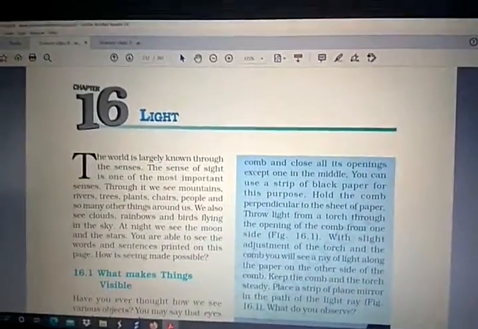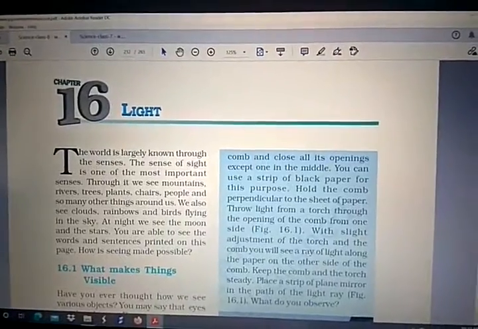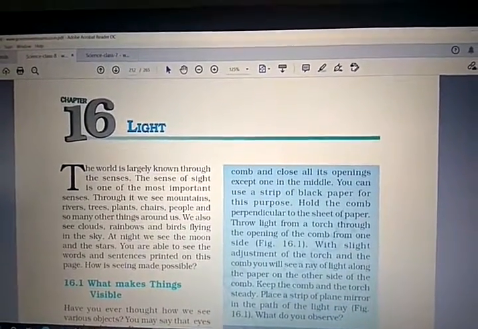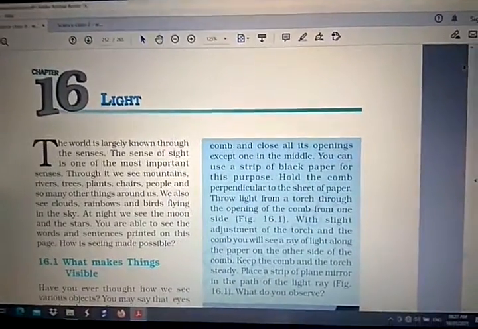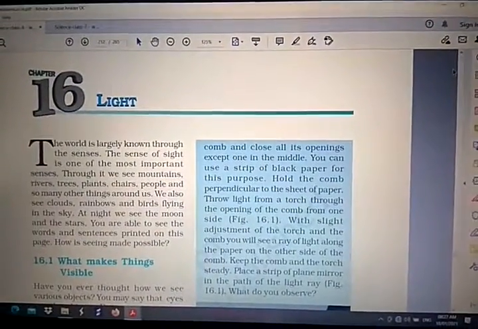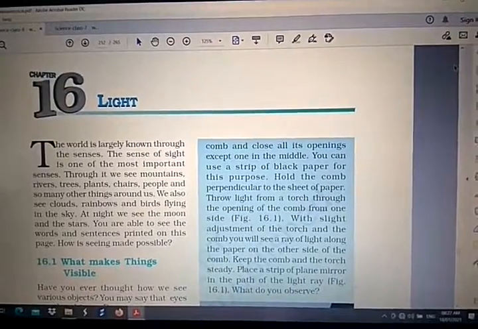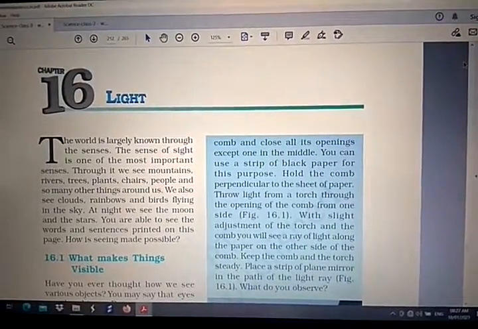You must know the difference between a convex lens and a concave lens, right? So today in this chapter we are going to start something new, as per the grade 8 level of the light chapter.